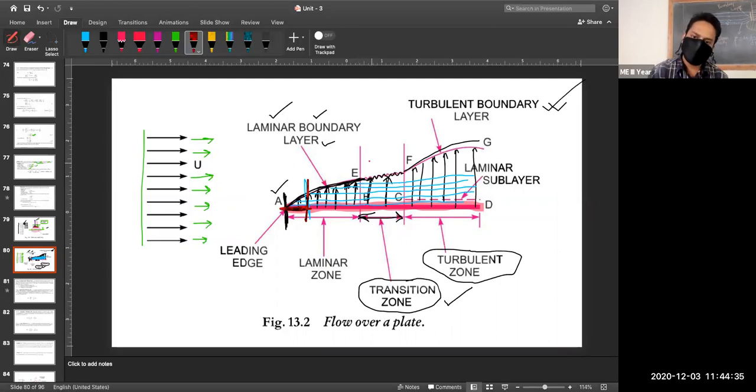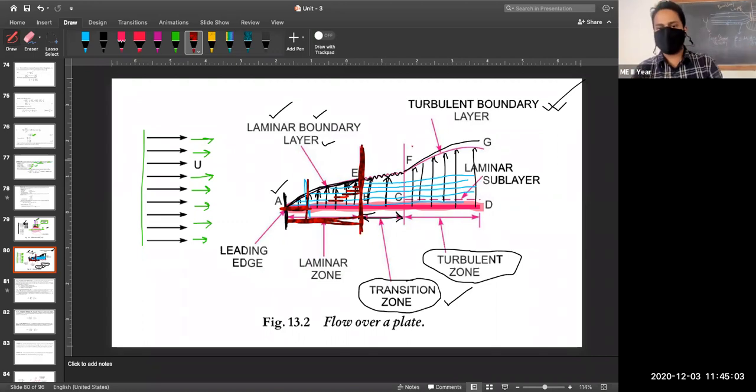Now suppose I am coming to location number E. What is happening here? We have now this much of solid interface, so this much area is giving friction for the fluid flow. Further, the layers are providing stresses to the adjacent layer.